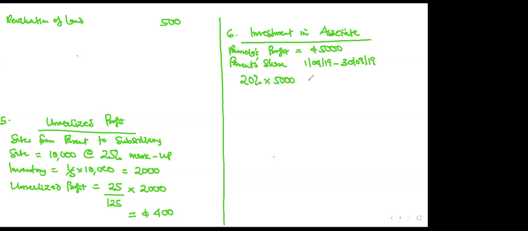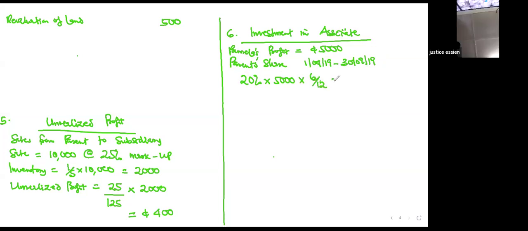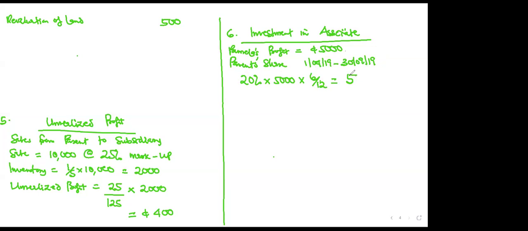But this is a period of 6 months. So you multiply it by the 6 months. Is that clear? So calculate for us. 20% of 5,000 will be 1,000 times 6 months will be 500. Meaning that the profit from the associate is 500, right? Then you also find out the dividend.